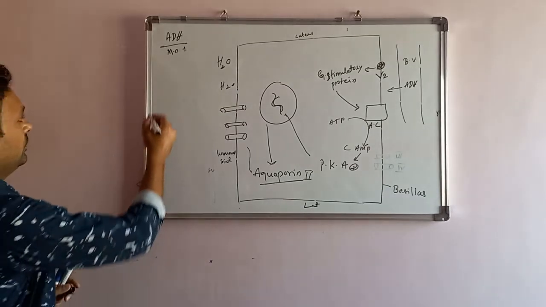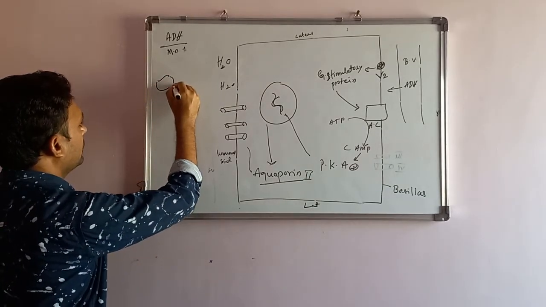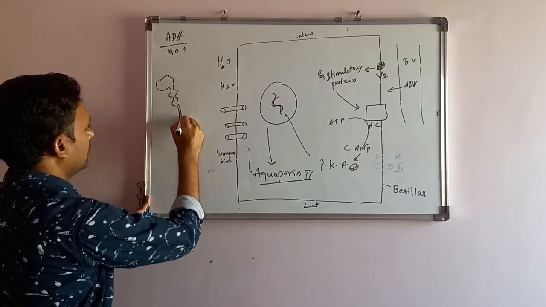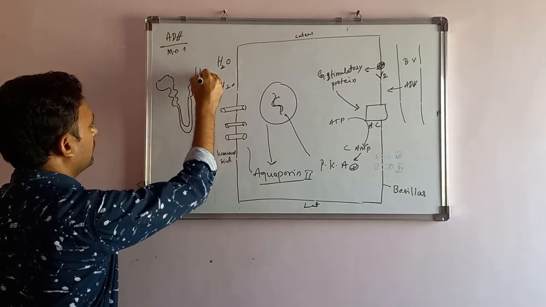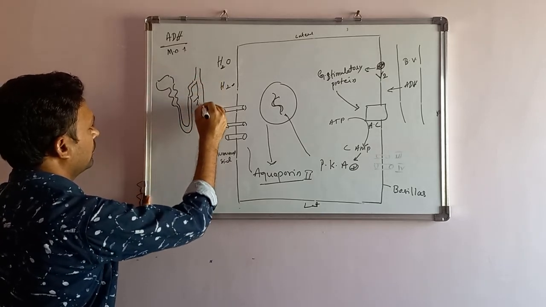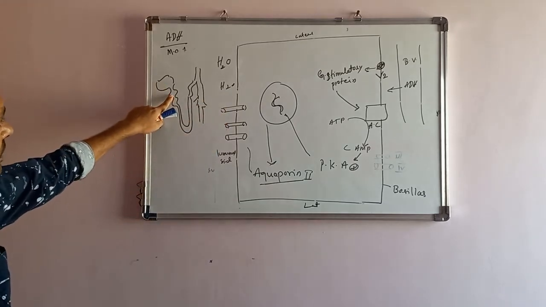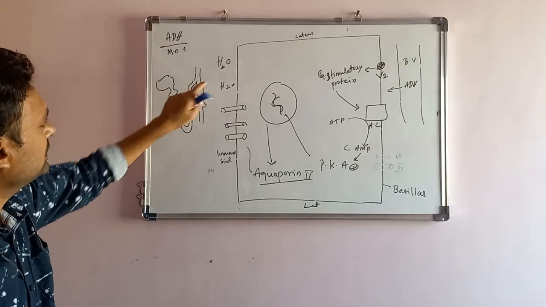See, we'll draw the same diagram here. This is the Bowman's capsule, proximal convoluted tubule, and this is the loop of Henle, distal convoluted tubule, and this is the collecting duct.